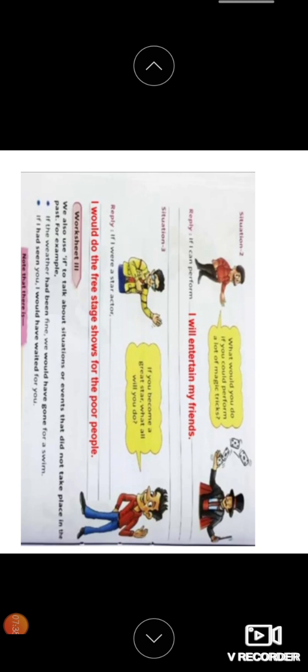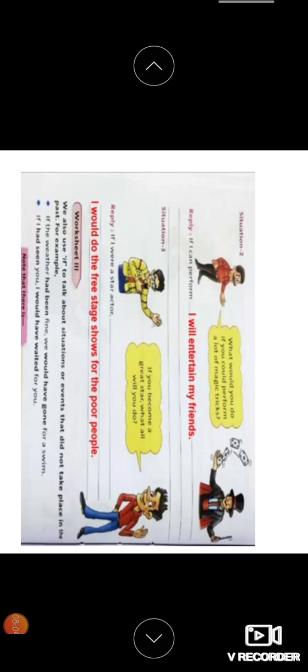Okay, children. Next is, what would you do if you could perform a lot of magic tricks, okay? If I can perform a lot of magic tricks, I will entertain my friends. Or you can show anything, I can perform magic tricks and so you can write your own answer that you will eat chocolates and all whatsoever, okay?